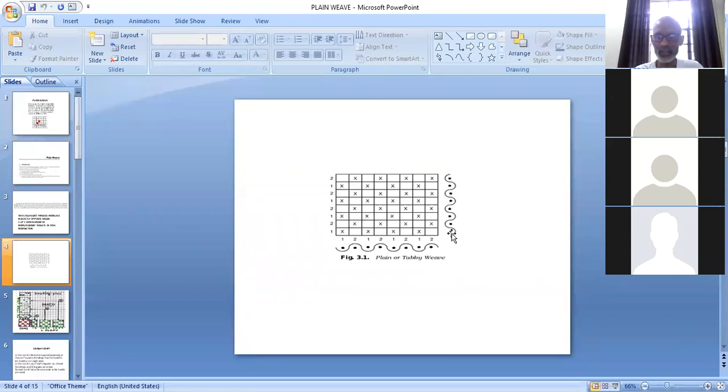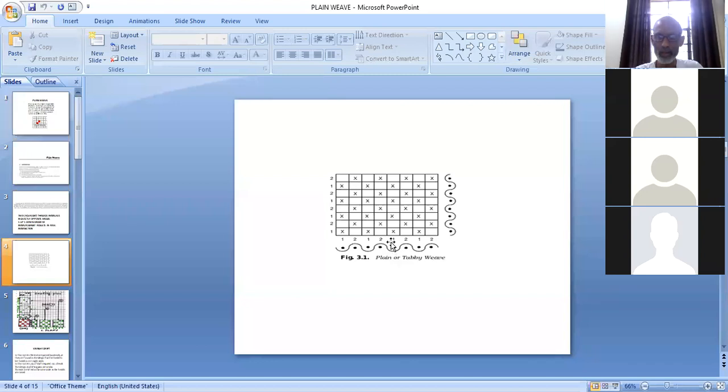So one warp thread is indicated here, which is the last warp thread. Because here it is blank, blank means warp is down, so it is passing under the weft. This side is upside, this side is downside. The left side we are assuming as the upside of the fabric, the surface of the fabric, and this we are assuming as the back of the fabric, the face and back of the fabric.